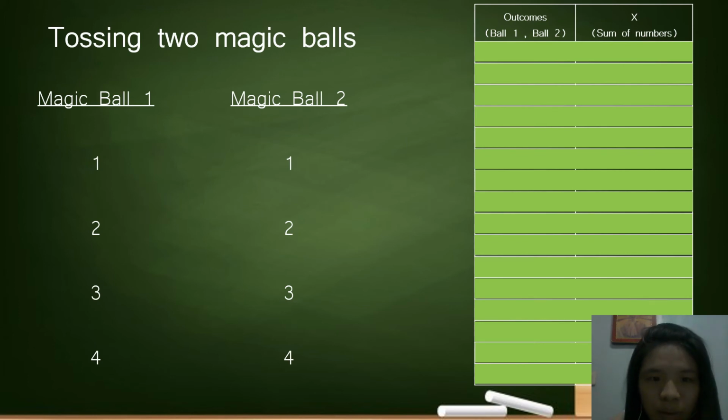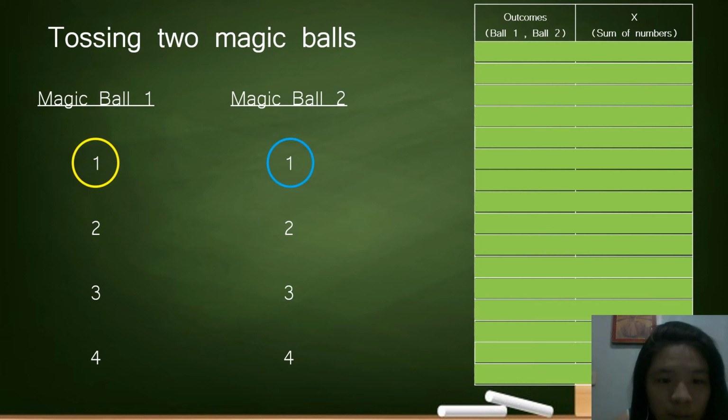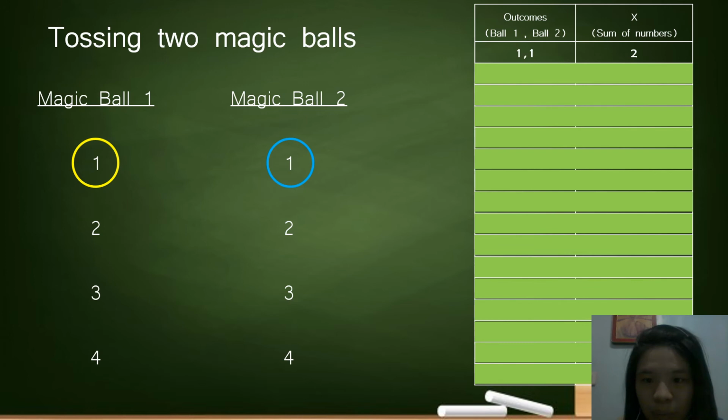So in tossing 2 magic balls, we can get 1, 1. On the first magic ball, it could be number 1. The second magic ball could also be number 1. So that is 1, 1, and their sum is 2.